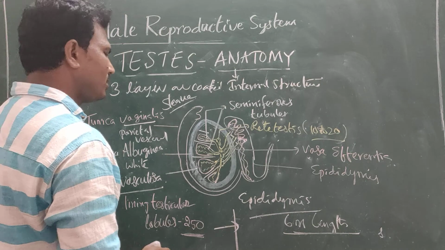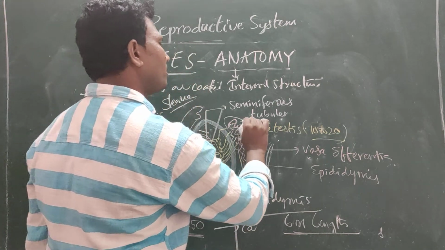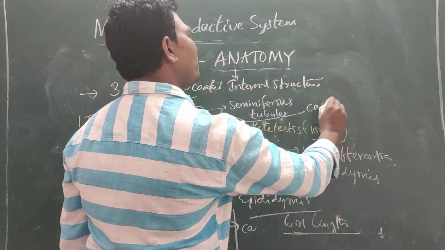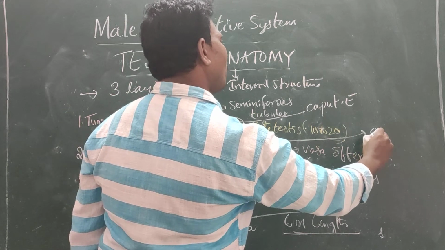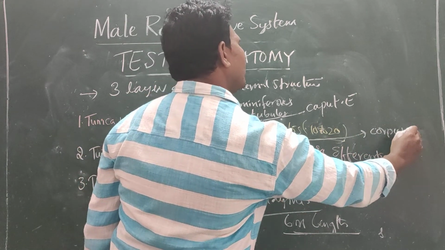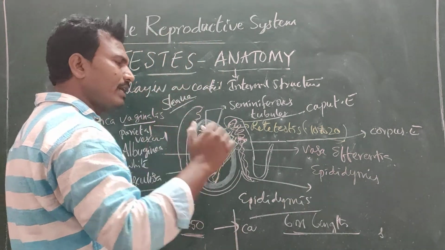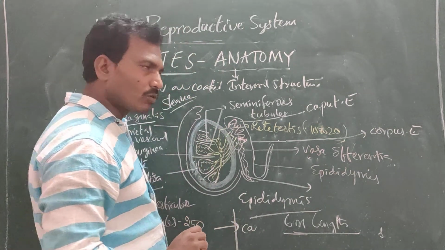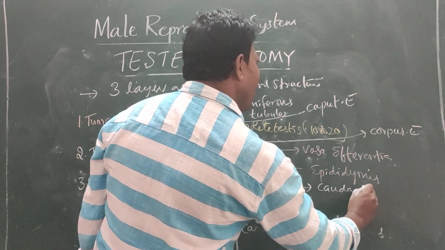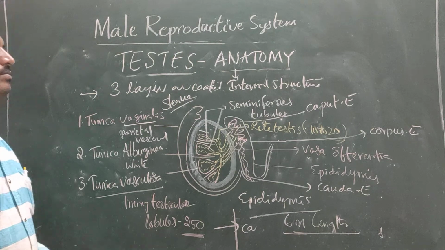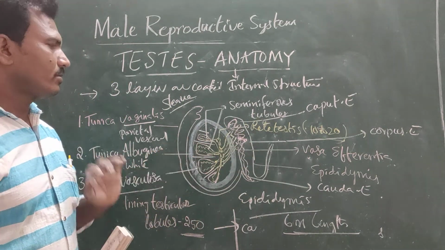The first part is caput epididymis, the middle part is corpus epididymis, and the tail or basal coiled part is cauda epididymis. These are the internal structures of the testis.